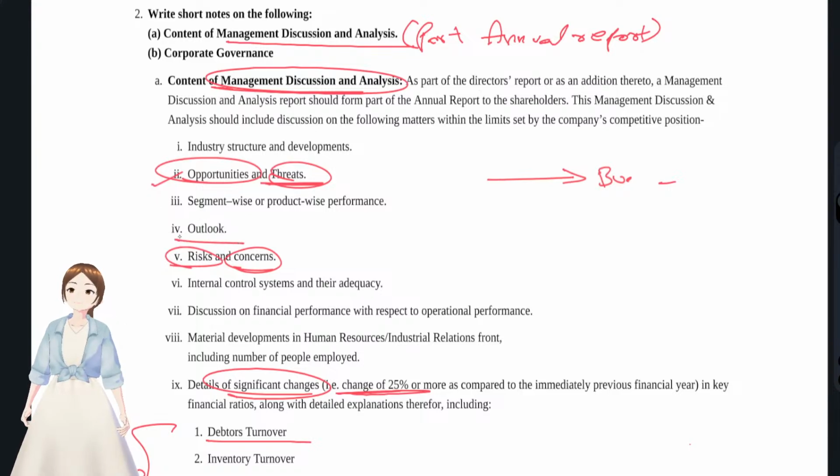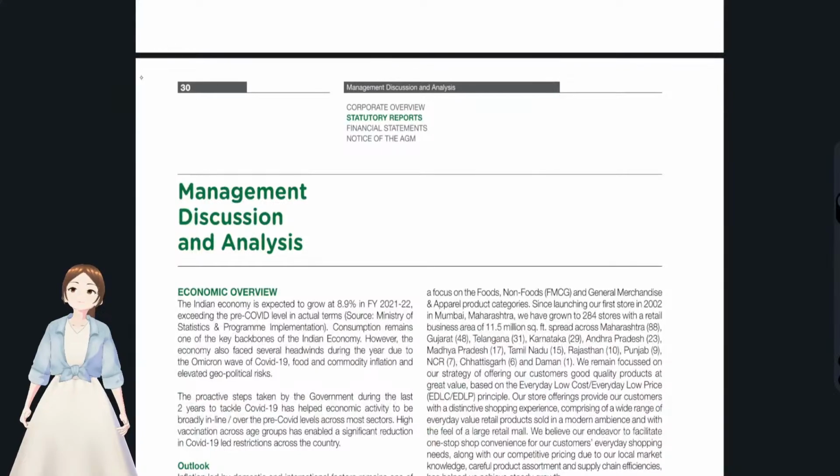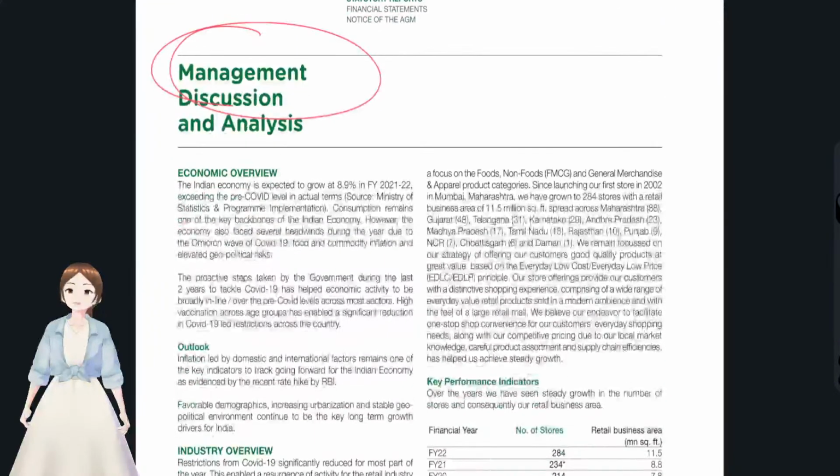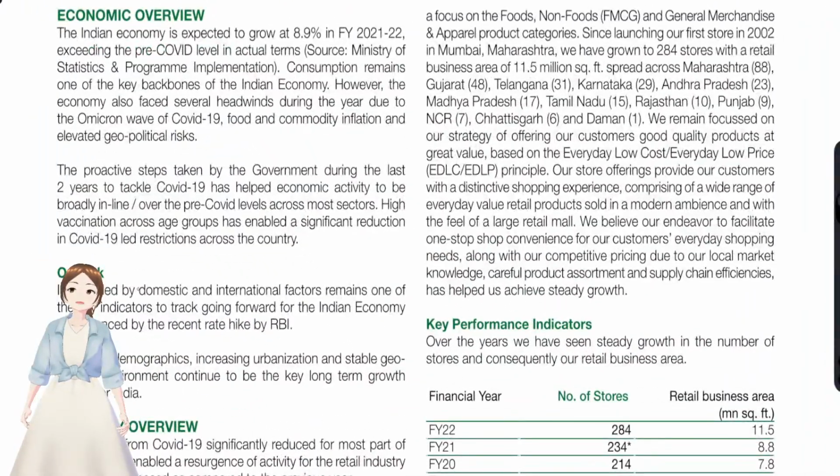And what is actually outlook? Let me take you through three annual reports. First, we are going to see Avenue Supermarkets annual report, that is the DMart annual report. In the management discussion and analysis, what have they given? Outlook. First, we'll read out what they have given here. Inflation led by domestic and international factors. There has been inflation, and it is one of the key indicators to track going forward for the Indian economy.